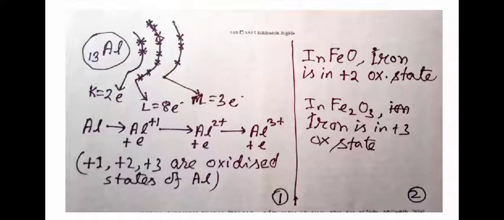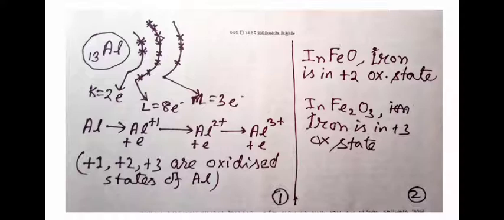Take this example of aluminium. This screen is divided into two parts. If you notice the left part at the top, there is a diagram of an aluminium atom. Now aluminium has 13 protons inside the nucleus, so there are 13 electrons distributed around the nucleus. In the first orbit K there are 2 electrons, in the L orbit there are 8 electrons, and in the outermost valence orbit there are 3 electrons. And the tendency of the aluminium atom is to lose all these 3 electrons from its valence shell.